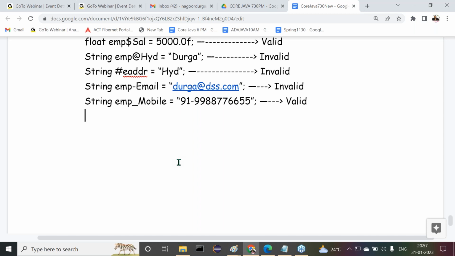Before that, lastly, I'm asking: what exactly is our schedule? Only the introduction classes are going on at what time? 7:30. Whoops onwards, your topics are going to start at what time? 6 o'clock. Please remember this, for the new members. Whoops is the fourth topic. From the fourth topic onwards, I'm going to start our class at 6 o'clock. Don't worry. But this is the third topic I'm starting. Some of you missed the first two topics. No, I will take backup classes. Don't worry about it. Once we complete these language fundamentals, I will take the first topic and second topic as backup classes. No need to worry about it, clearly, right?